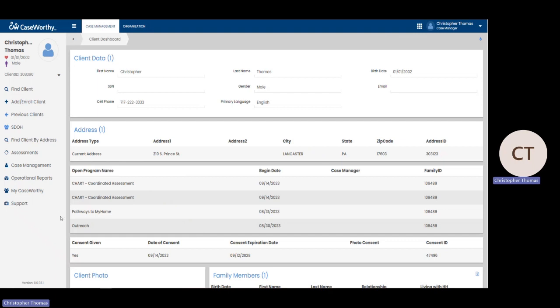You'll also see here below My Caseworthy the support button. If you click this, it'll take you to a different website where there are support articles, frequently asked questions, some definitions that might be helpful to you using the system. There's also a support ticket system that lets you send a support request to us. That's a good way to get help if you need it.